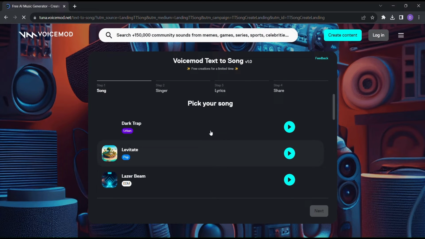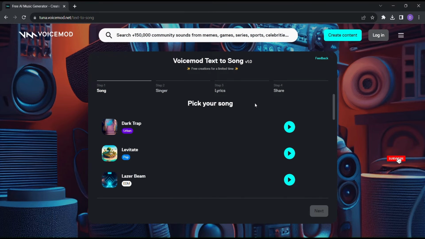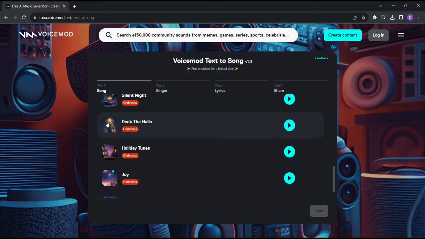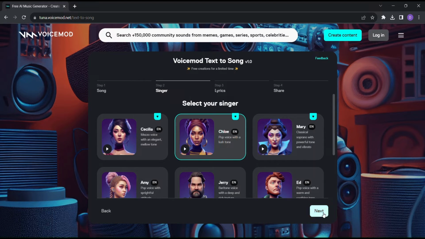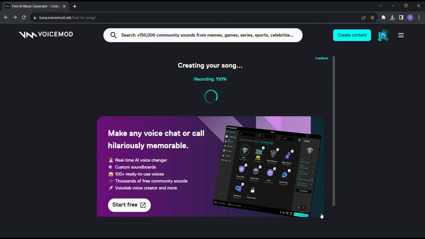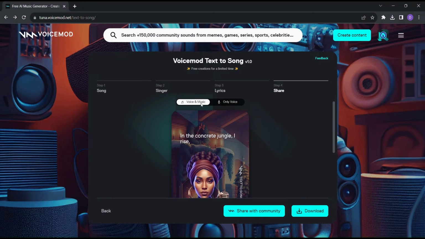First, click on Create Content, and then select Create a Song. Now, the fun begins. Choose a song style and your desired singer. It's like having your very own virtual band. Next, enter your lyrics and watch as Voicemod's natural language processing technology transforms your words into a melody that's sure to get stuck in your head.